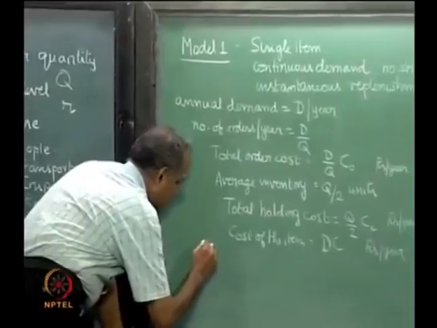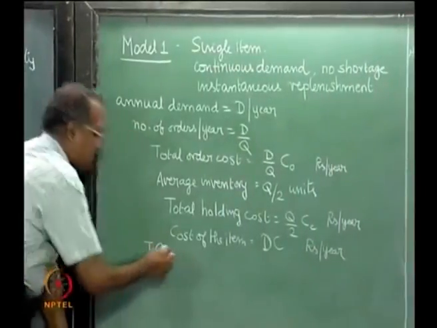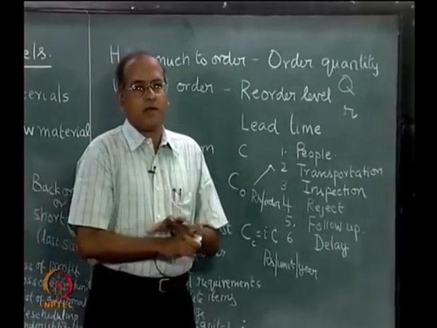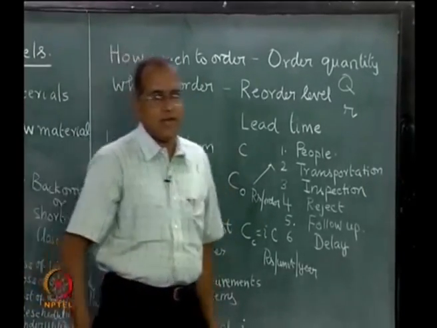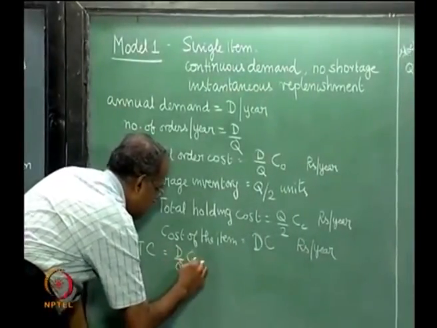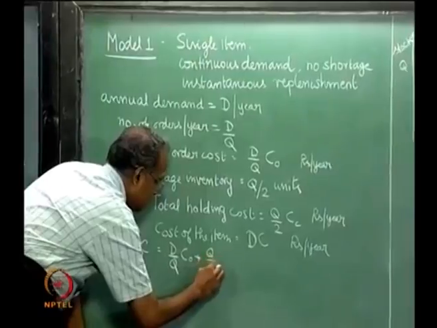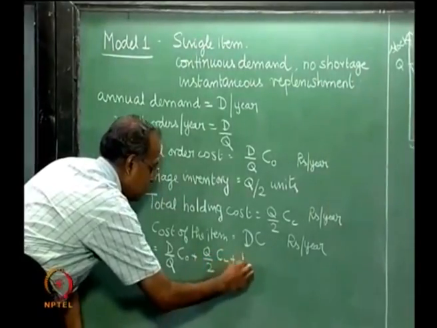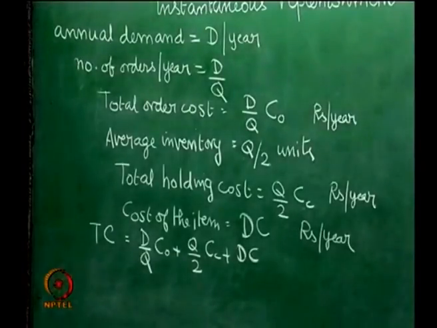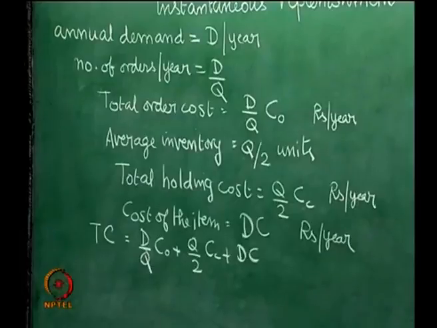So total cost, total annual cost TC, which is the sum of the order cost, the holding cost as well as the cost of the item, is given by D by Q C naught plus Q by 2 CC plus D into C. Now in this total cost expression, as I said, there are three costs: cost of the item, cost of ordering, cost of holding the inventory.